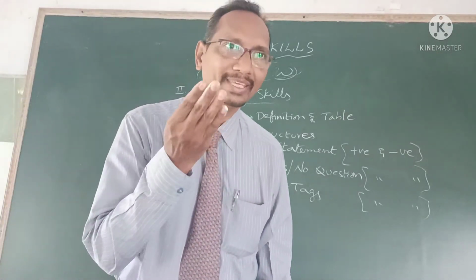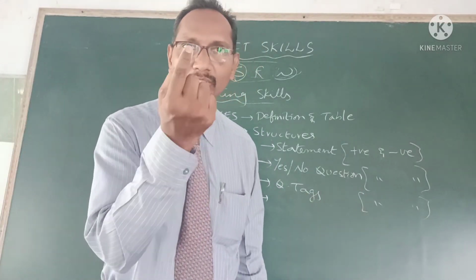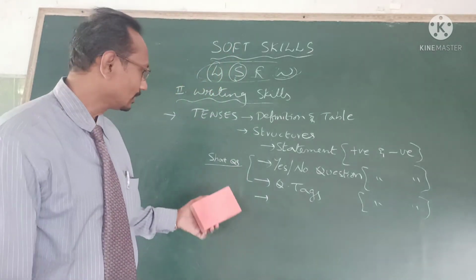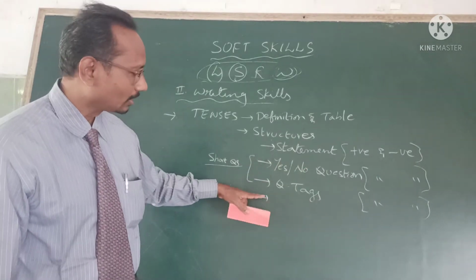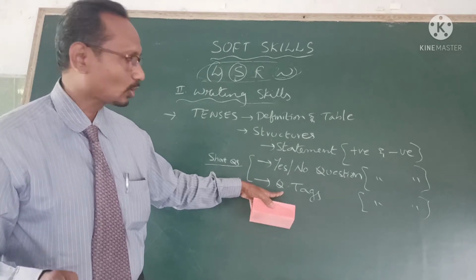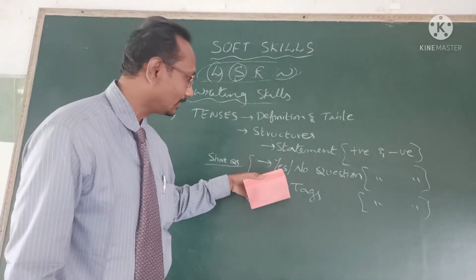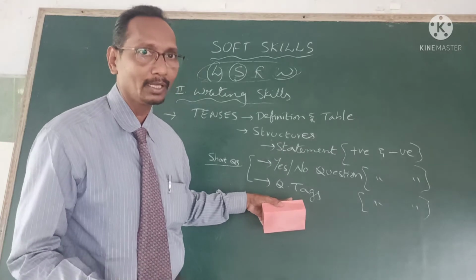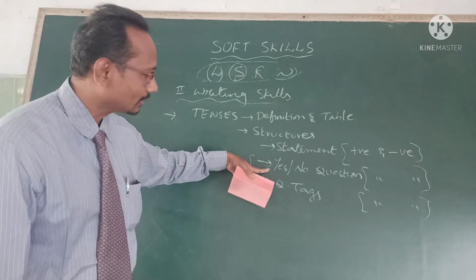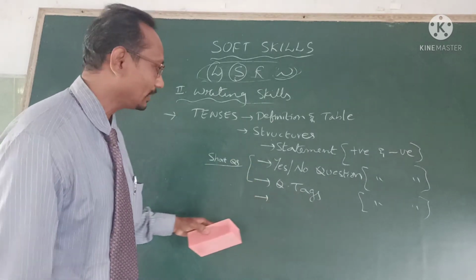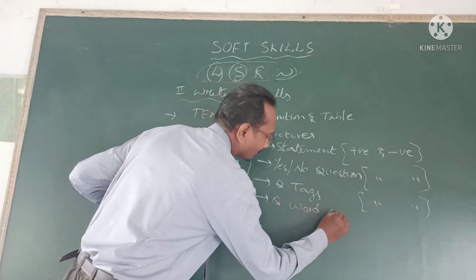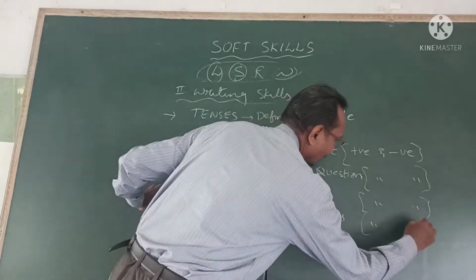If you don't want to hear long answers, only short words, within 2 words, you have to use yes or no questions or question tags. Answers should be short. The way of questioning in yes or no questions and question tags is different, but the answers are the same in yes or no questions and question tags. Coming to the last one, question word questions. Here also positive and negative.